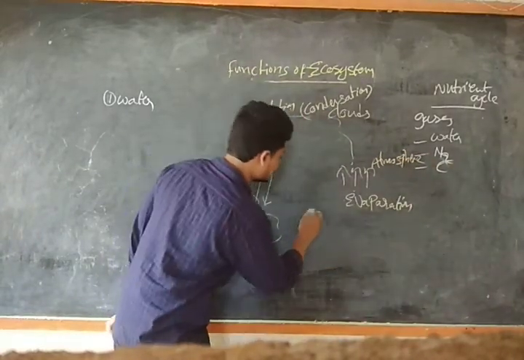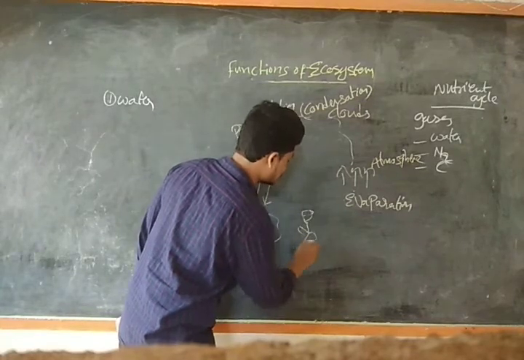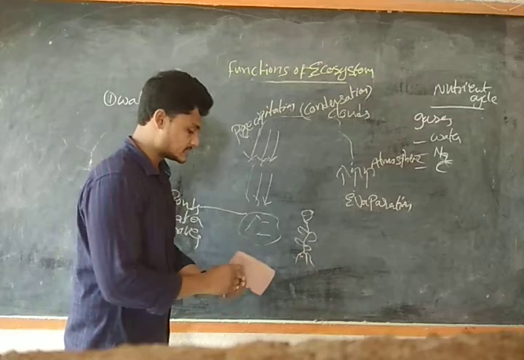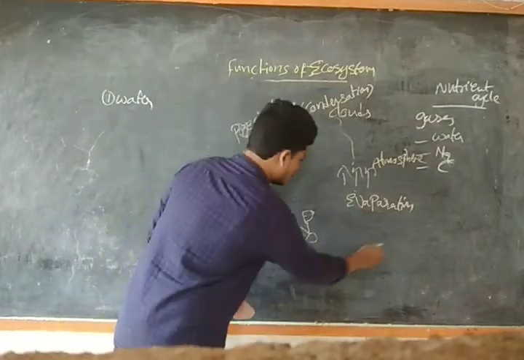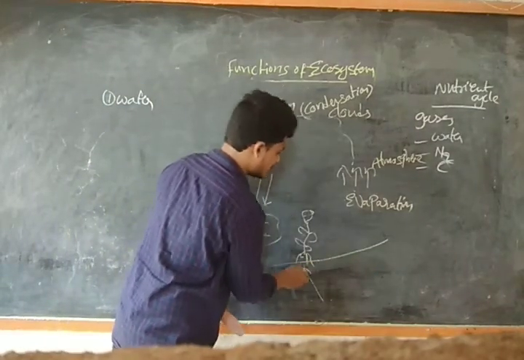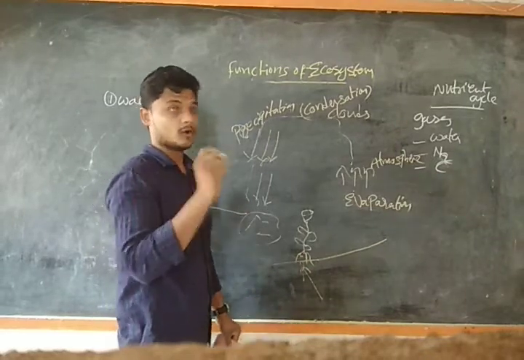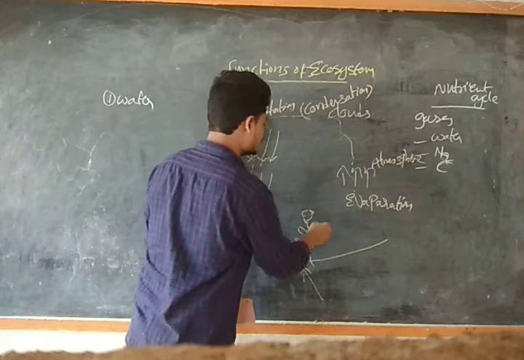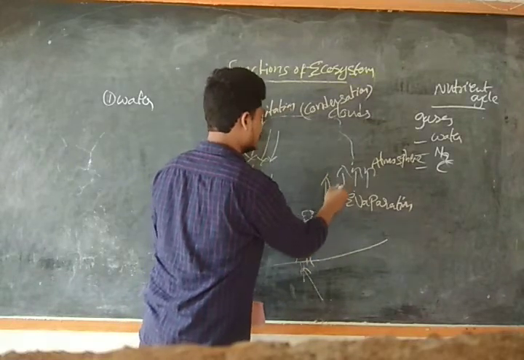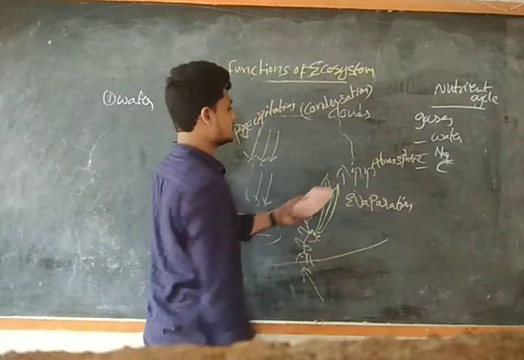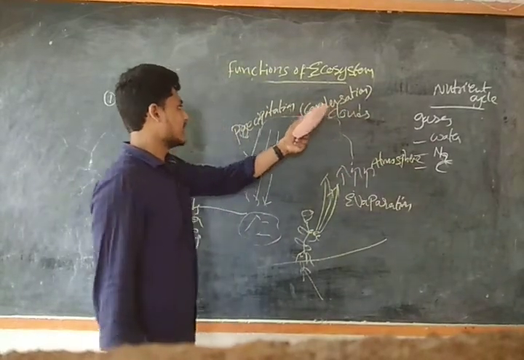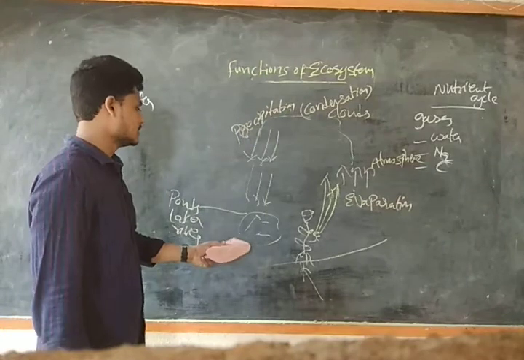Moreover, there is a process of transpiration, guys. Transpiration is where plants take water from the soil, and through the pores on the leaves it evaporates. These also go to the atmosphere, then to the clouds and condense, and in the form of precipitation it falls on the soil, guys.